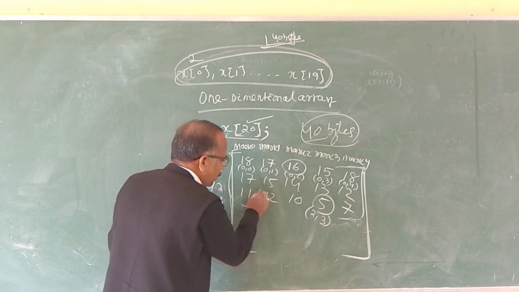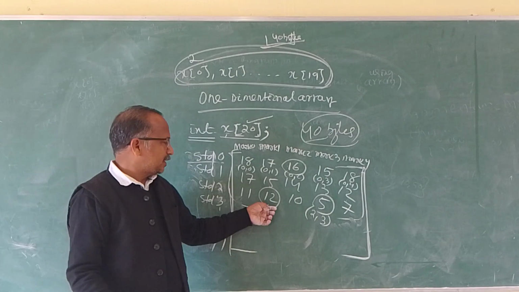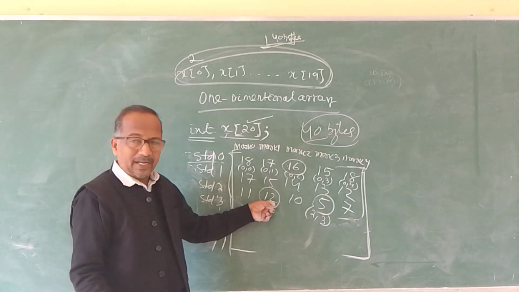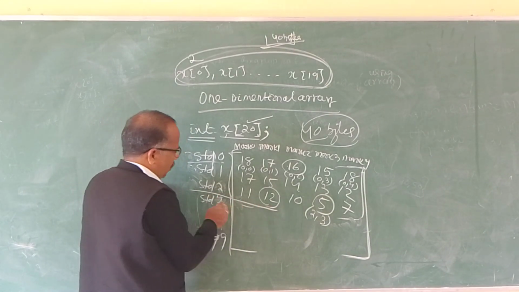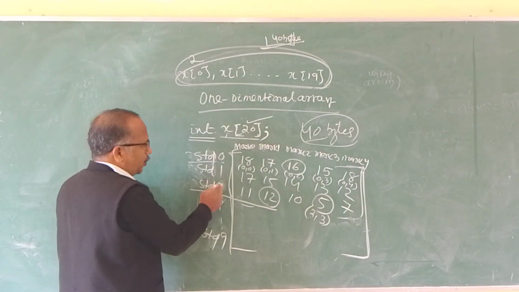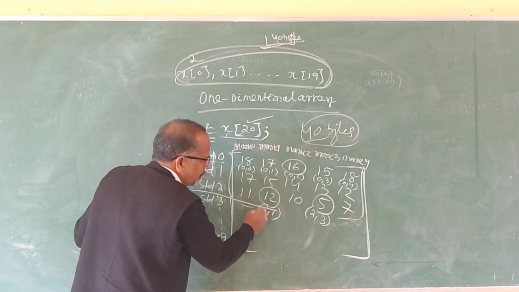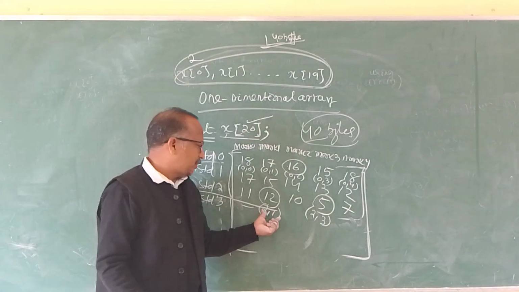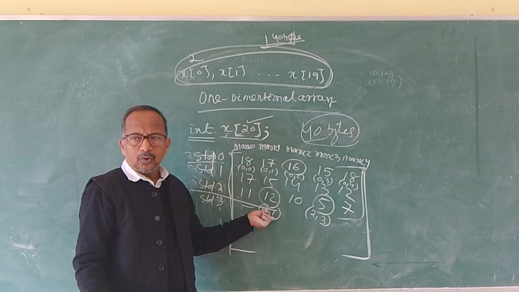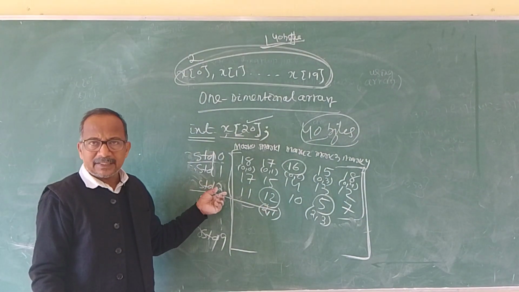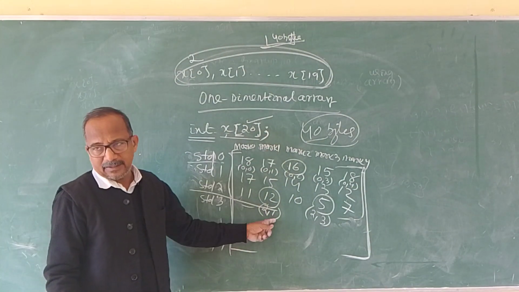Say, for example, I want to refer to this cell, say this mark 12. It is row 0, 1, 2, so row 2, and column 0, 1, so column 1. So this is the mark at row 2 and column 1. In the case of an array, row 2 means the third student and column 1 means the second mark.